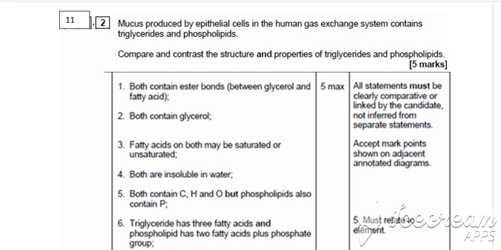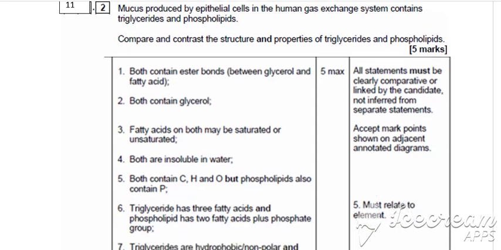If it is saturated, then there are only single bonds between the carbons. If it is unsaturated, then there is a double bond between the carbon atoms. They are both insoluble in water. They will both contain carbon, hydrogen, and oxygen, but phospholipids will also contain a phosphorus. Then the triglyceride has 3 fatty acids, whereas a phospholipid has 2 fatty acids plus the phosphate group.